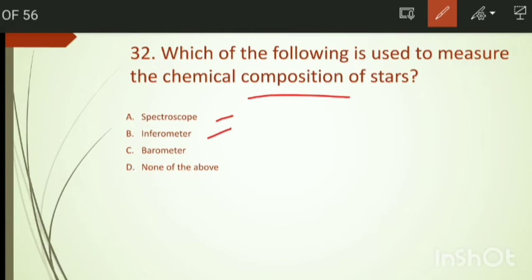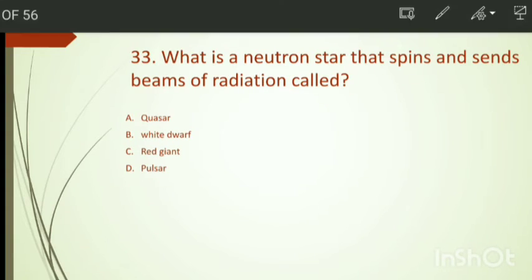Which of the following is used to measure the chemical composition of stars? Spectroscope, interferometer, barometer, and none of these. The right answer, spectroscope.